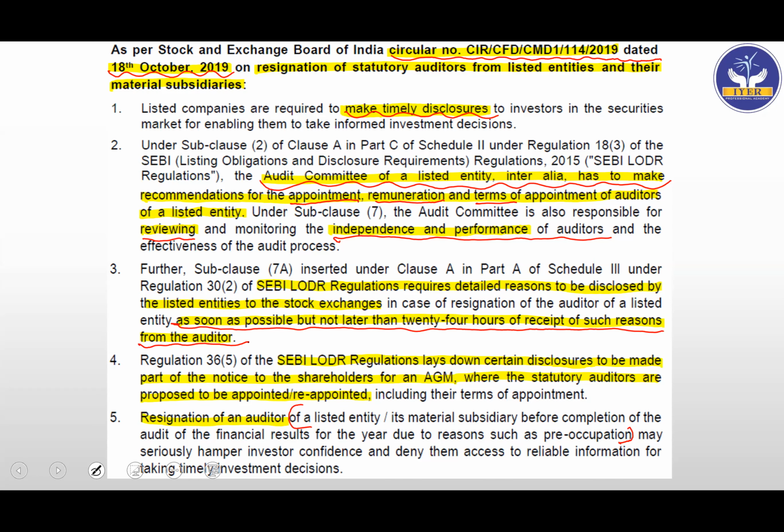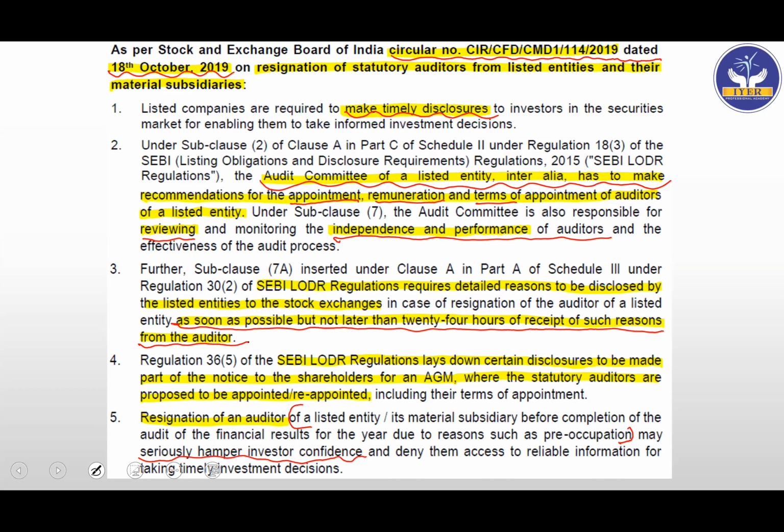What have they said? Resignation of an auditor of a listed entity, its material subsidiary, before completion of the audit of the financial results for the year due to reasons such as preoccupation may seriously hamper investor confidence and deny them access to reliable information for taking timely investment decisions. So nothing but, whenever the auditor resigns, what will happen? It will seriously hamper the investors' confidence.